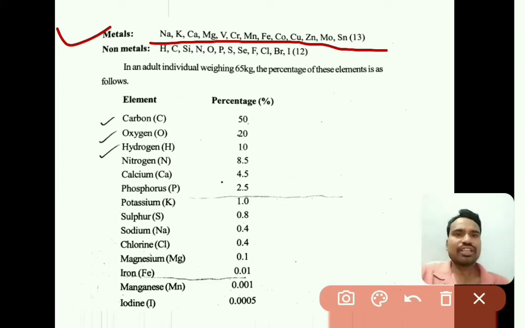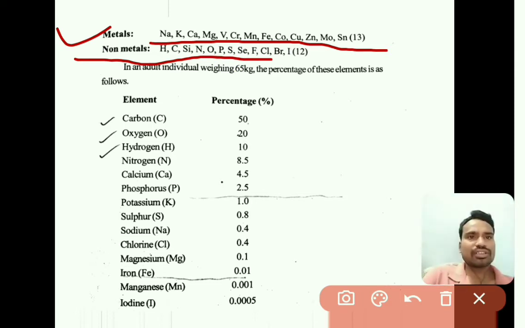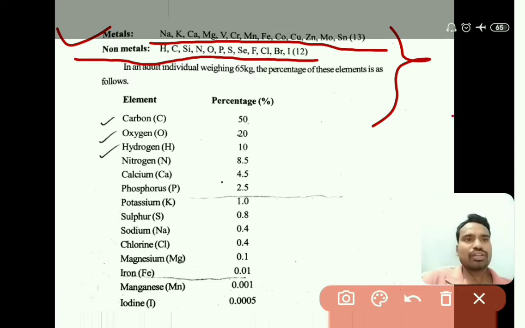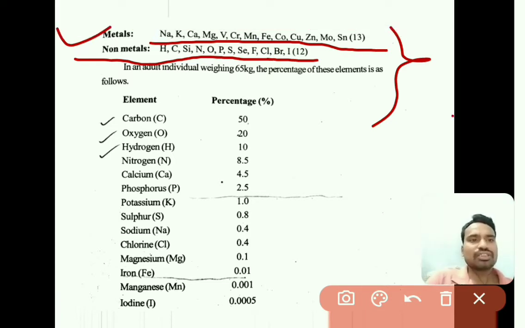And the second group is non-metals. Those are hydrogen, carbon, silicon, nitrogen, oxygen, phosphorus, sulfur, selenium, fluorine, chlorine, bromine, iodine. So these are the 12 non-metals which are required. These 13 plus 12, around 25 major elements, are required for the different kinds of metabolic reactions in living organisms.